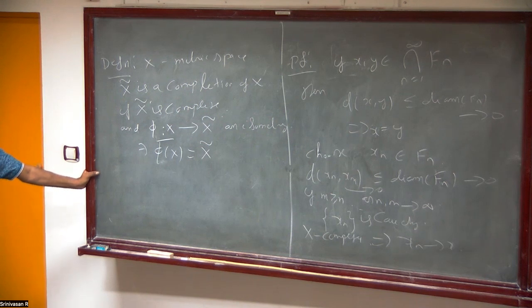So you can embed this metric space into a bigger metric space so that it sits there as a dense subspace. That's what the completion is.